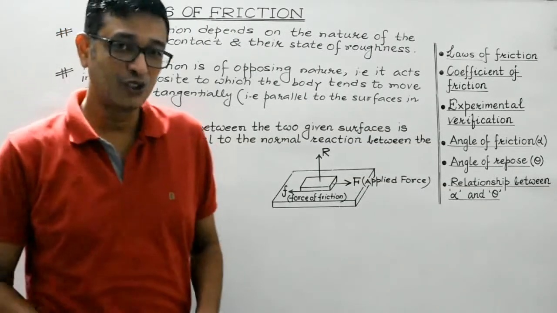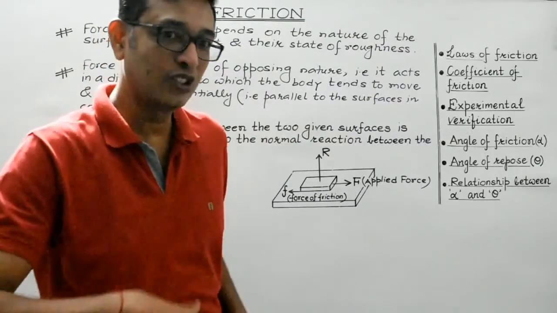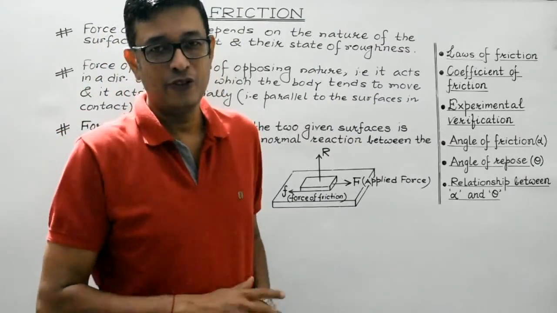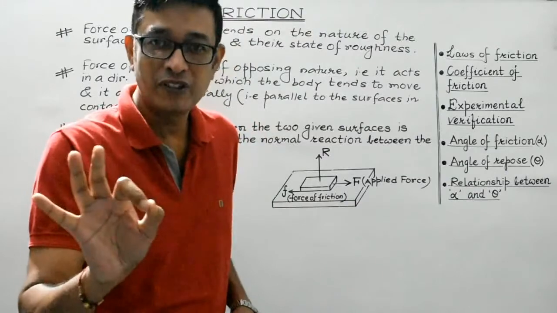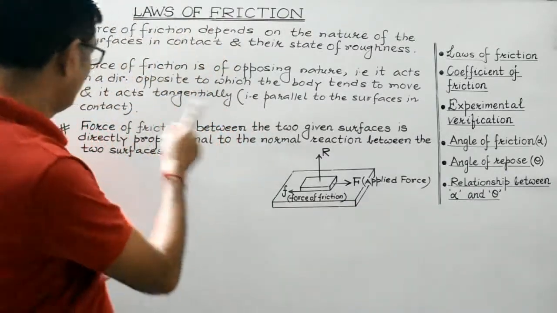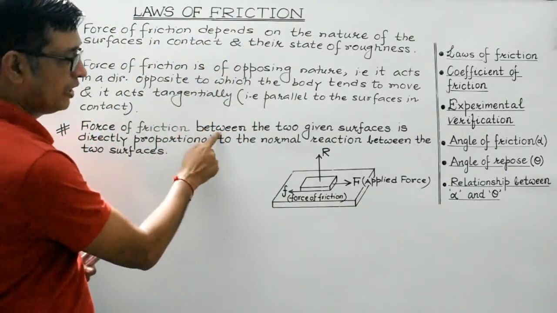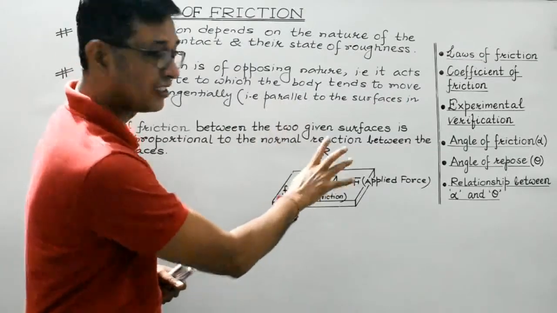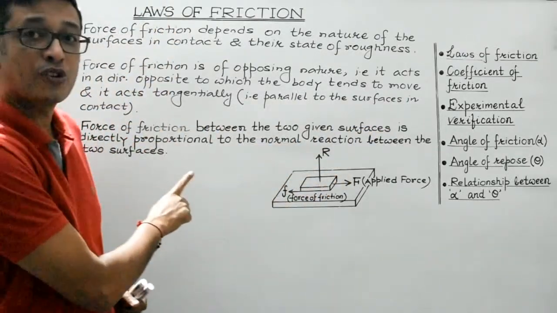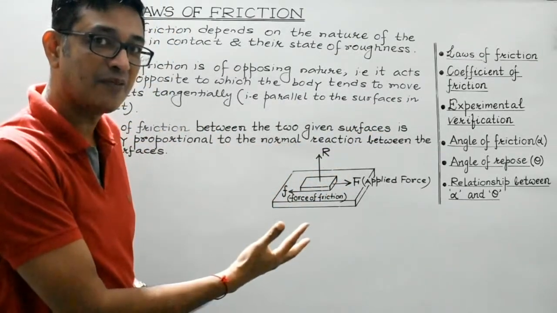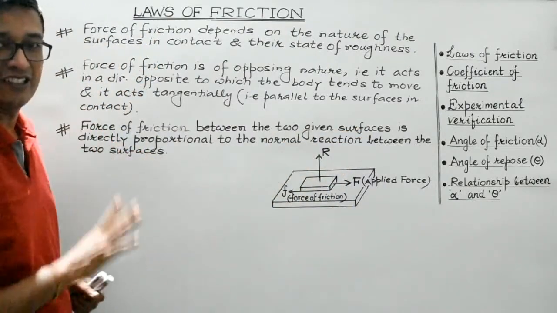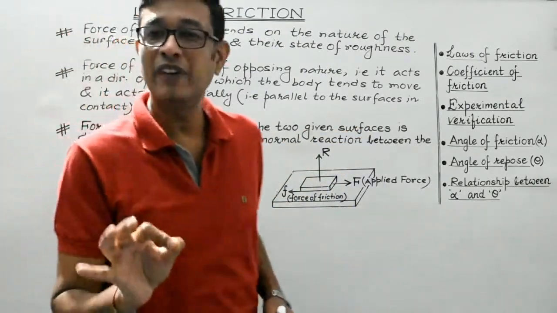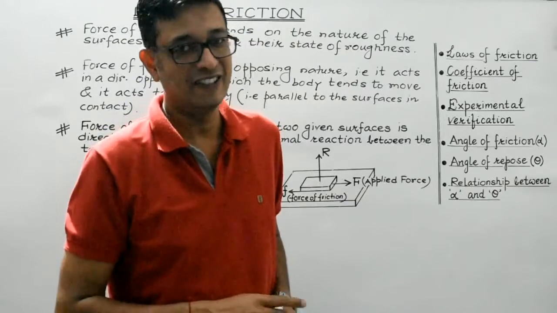Okay students, through this video and through this experiment, we have experimentally proved the very fact that the force of friction between any two given surfaces is directly proportional to the normal reaction between the two surfaces. This is what we have experimentally verified, right?